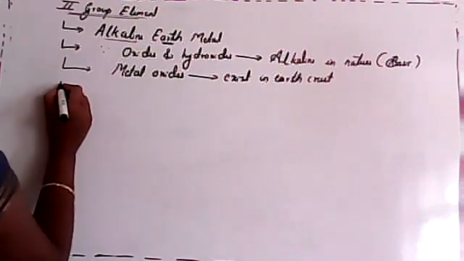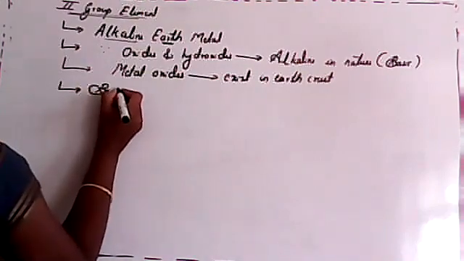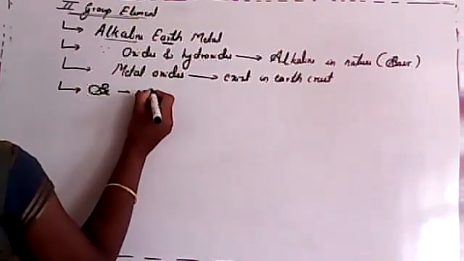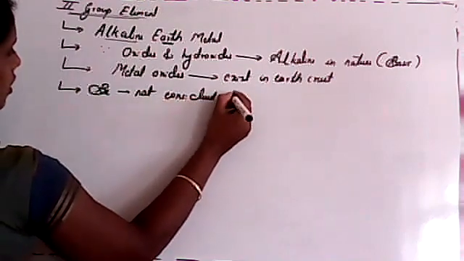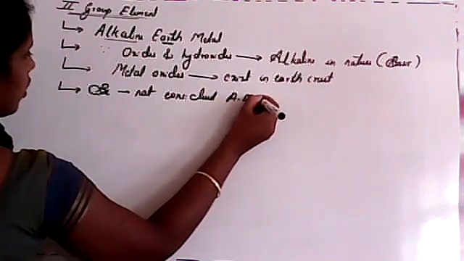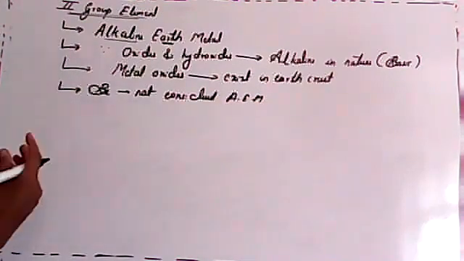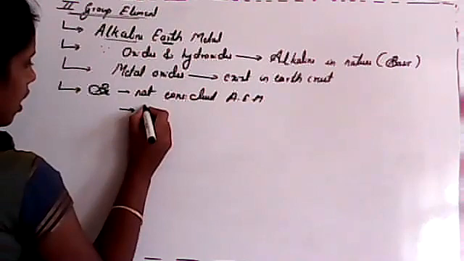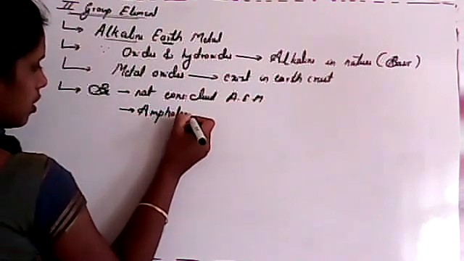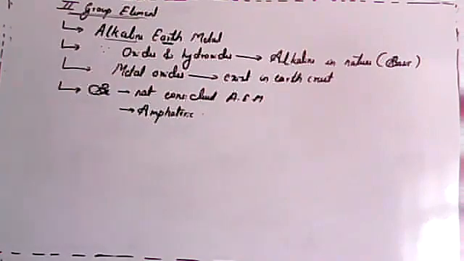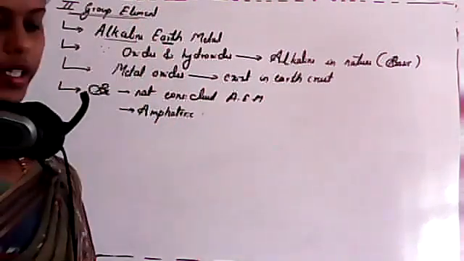Is it clear? Beryllium is not considered an alkaline earth metal because it has an amphoteric nature. Clear? It is amphoteric, that means it can act as an acid as well as a base. We already studied all this, isn't it?